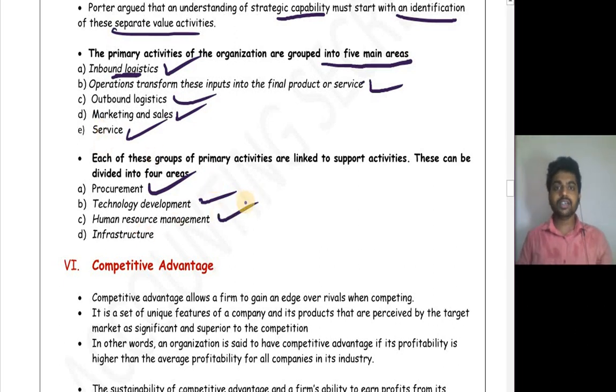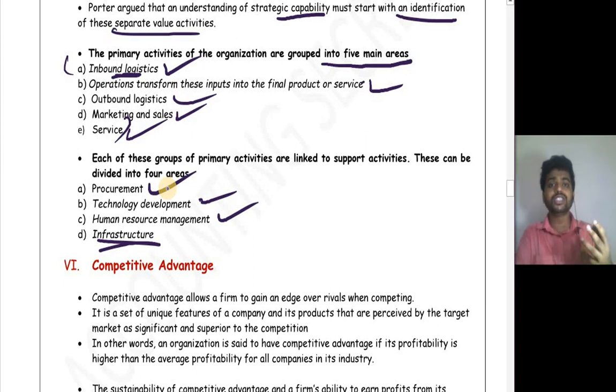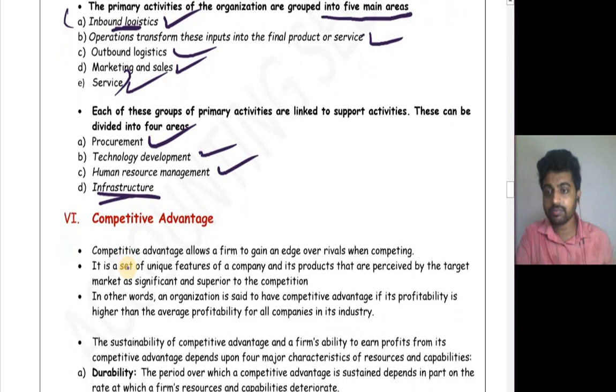Human resource management is a key area of an organization, because without human resources, an organization cannot run. So human resource management will help in all the activities from inbound logistics to service by providing human resource requirements. Finally is infrastructure. It might be the building, or the thing in which the organization works, and the technology the organization uses. All this will come under infrastructure.